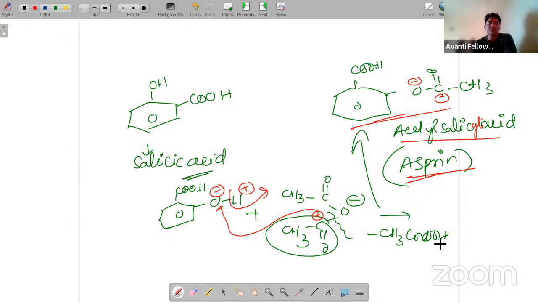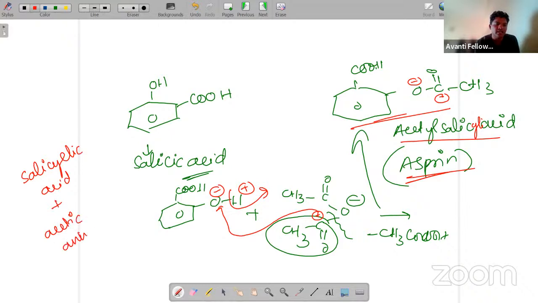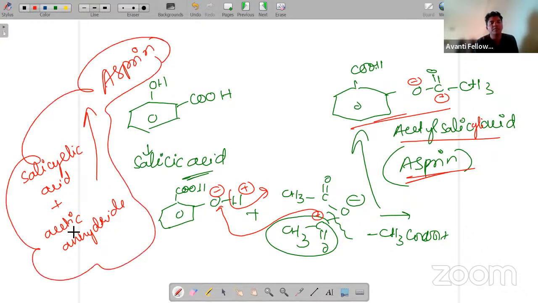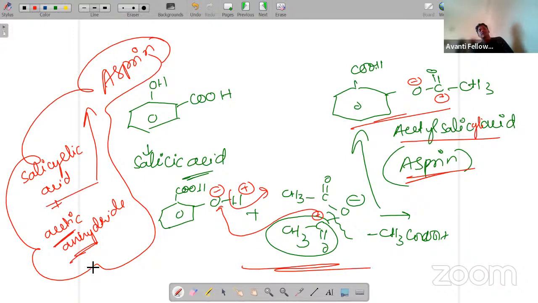So preparation of aspirin will be done between what? That is salicylic acid plus acetic anhydride. Acetic anhydride will help in the formation of aspirin. So how will the aspirin be prepared? Aspirin will be prepared by acetic anhydride in the presence of salicylic acid. I hope you all guys understand this one.